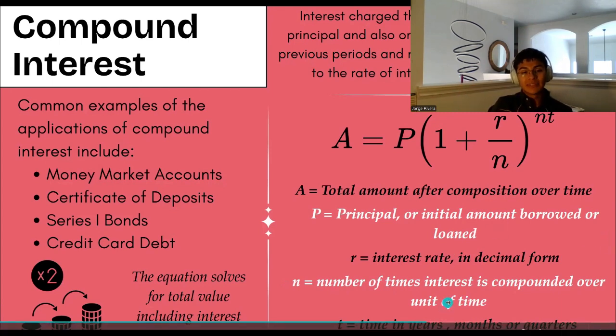If we have our base unit of time as years, which is something that we will always have. So we have n up here again, and then t is time in years, months, or quarters. Normally, it's going to be in years.